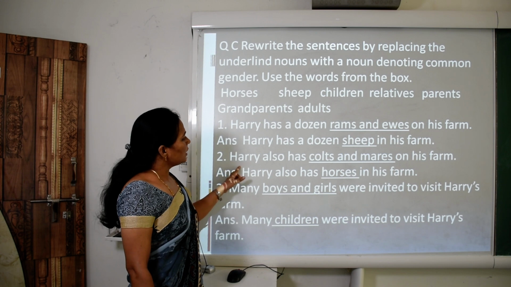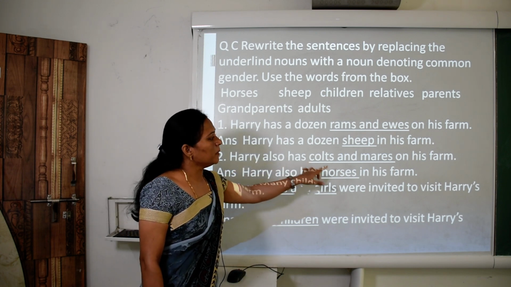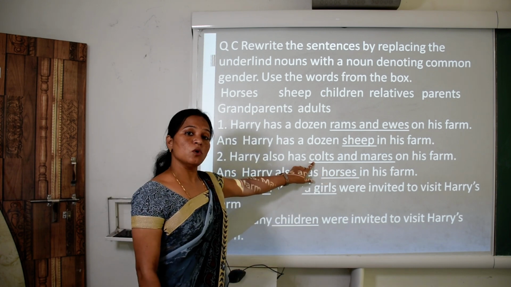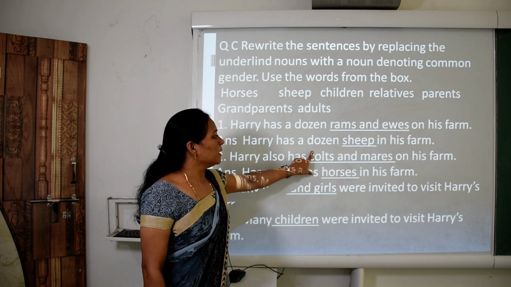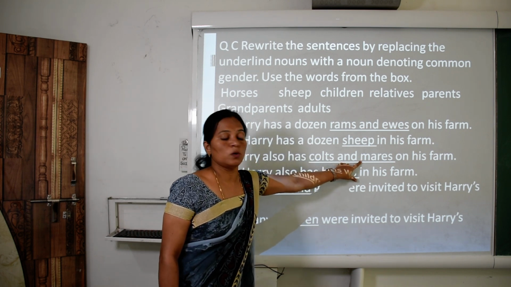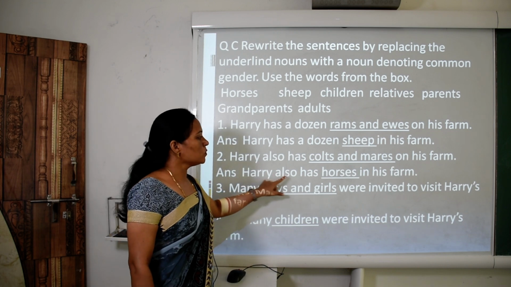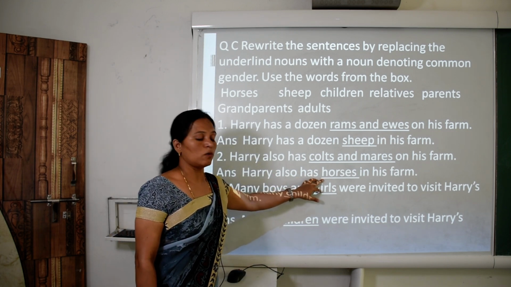Second is: Harry also has colts and mares on his farm. Colts, what is colts? Male horse, and mares is female horse. Harry also has horses on his farm.